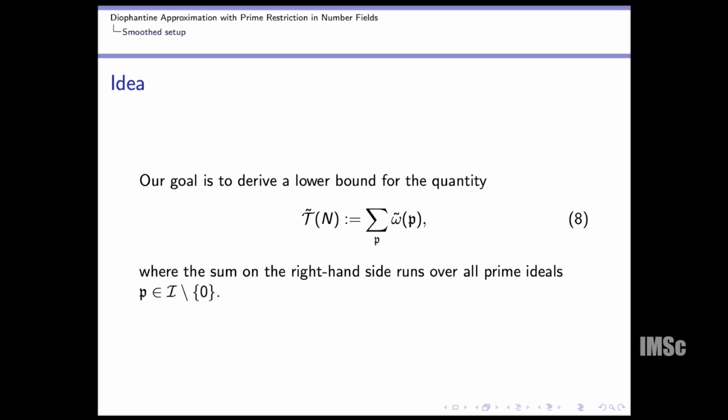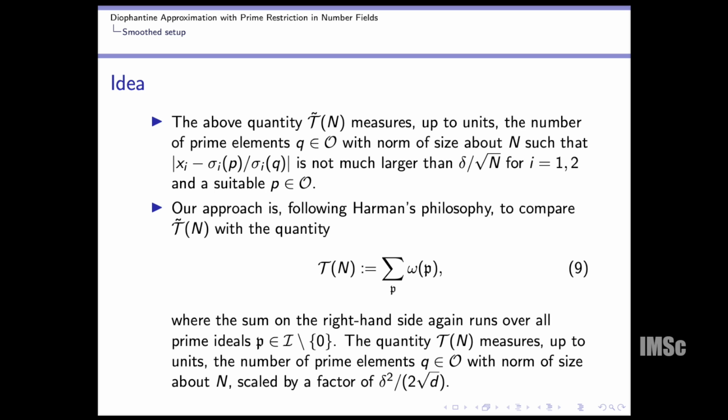If we do that, then our basic goal is to derive a lower bound of this quantity T tilde n, which is the sum of omega tilde of p, where p runs over all non-zero prime ideals. If we are able to get a lower bound for this, then we are done. So how to do that: T tilde n actually measures, up to units, the number of prime elements q belonging to O with norm of size about n, such that the modulus of ξ_i minus σ_i(p) divided by σ_i(q) is not much larger than delta divided by square root of n for i equal to 1 and 2, and a suitable p belonging to O.